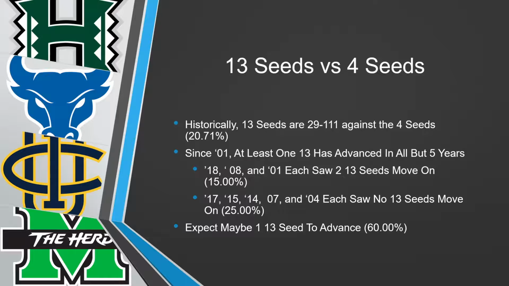Maybe not so much this year with the crowd not behind them, but in any other year, if the crowd gets behind you and you can shoot the 3 really well, and your opponent underestimates you, those are sort of the factors that go into these very high seeds, low seeds, whatever you want to call them, the 13s, 14s, and 15s. That's what makes them upset the low or high, however you look at it, 2, 3, and 4 seeds. So, like I said, maybe pick one. It's probably smart to pick 1 instead of 0, but definitely don't pick 2.